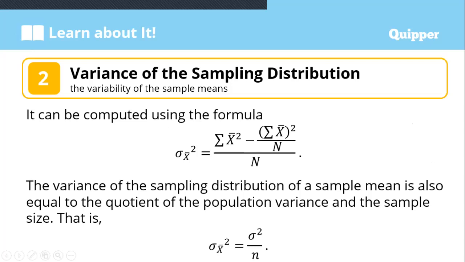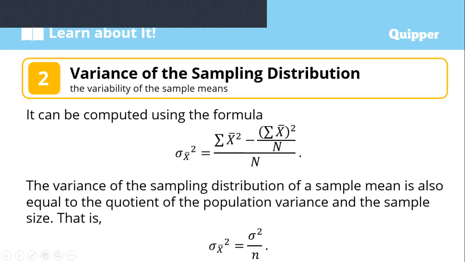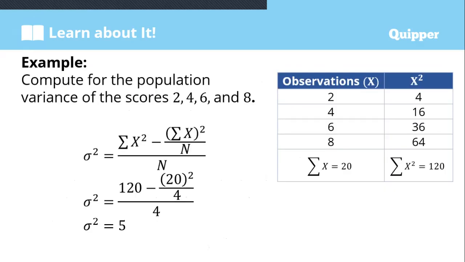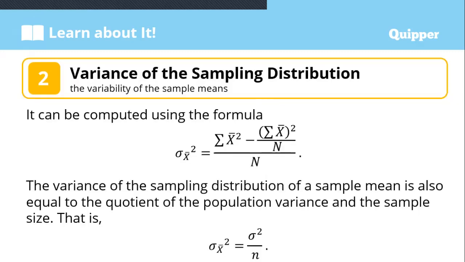Okay, the variance of the sampling distribution of the sample mean is also equal to another formula. This second formula below is easier, class. If you have the population variance, you just divide it by the sample size. Okay? To find the variance of the sampling distribution, use the formula below, very easy. The population variance divided by the sample size.